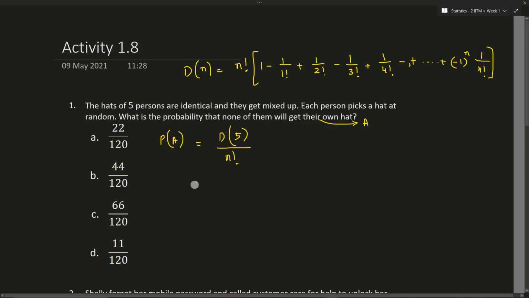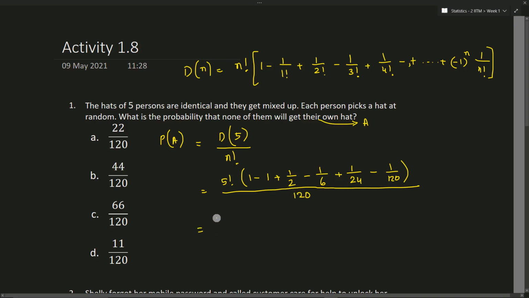So for the derangement of 5, we'll have 5 factorial into 1 minus 1 plus 1 by 2 factorial, that is 2, minus 1 by 3 factorial, that is 6, plus 1 by 4 factorial, that is 24, minus 1 by 120, that is 5 factorial. So whole divided by n factorial, that is 120. If we simplify this, we'll have 44 divided by 120. This is the answer.